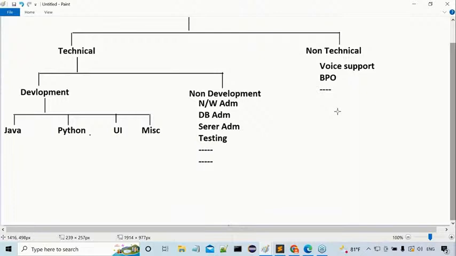That means what is the stack of the Java? Core Java, Advanced Java, Hibernate, Spring, Spring Boot, microservices and web services. All these things will come under middleware. Understand my point clearly? Application development side. Then after that, if you don't want to go for Java side, then we have to go for Python side. If we don't go for Python side, then we have to go for .NET side. Anything we can take, but we have taken Java. And then after that, what about the backend actually? Backend data.